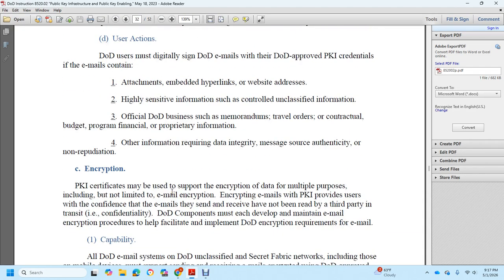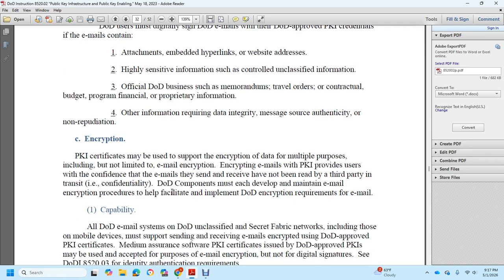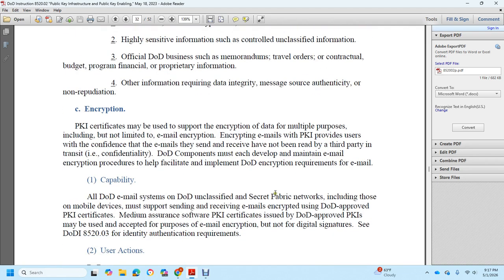Public key infrastructure may be used to support encryption of data for multiple purposes, included but not limited to email encryption. Email encryption provides users with confidence that the email sent and received has not been read by a third party in transit, keeping it confidential. The DoD components must develop and maintain email encryption procedures with a help facility to implement DoD encryption requirements for email capability of the Department of Defense email system on the DoD unclassified and secret fabric networks, including mobile devices supporting sending and receiving emails encrypted with DoD approved public key infrastructure certificates.